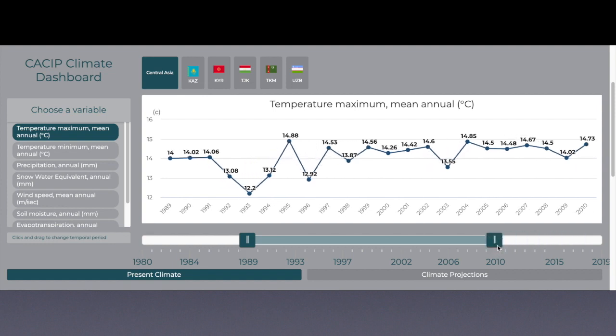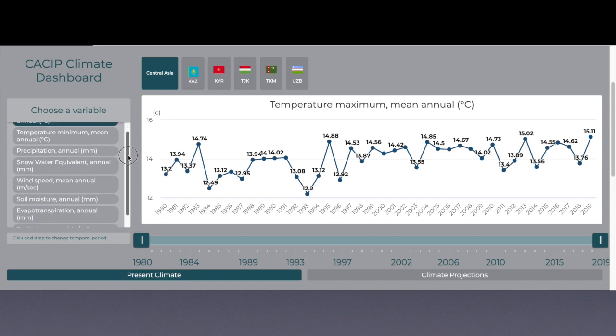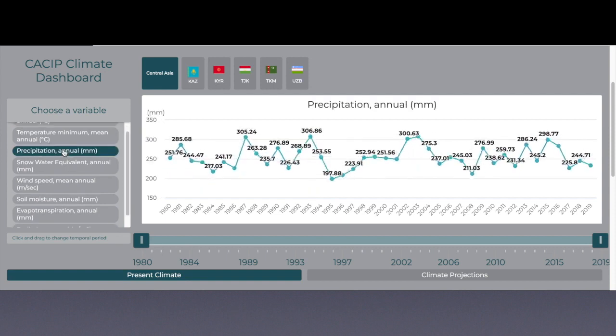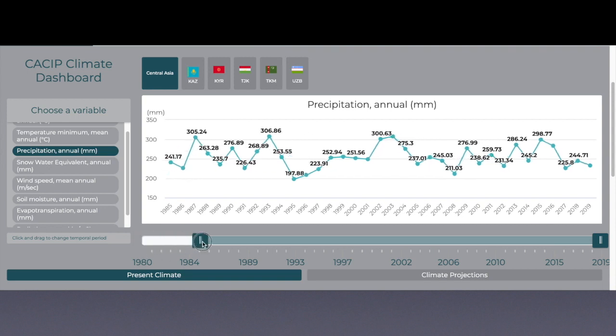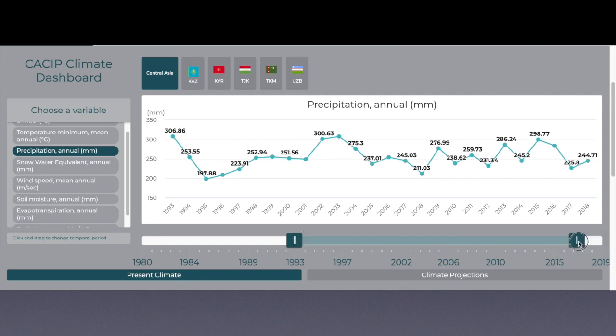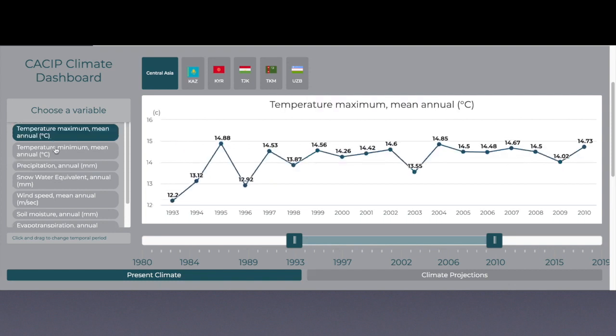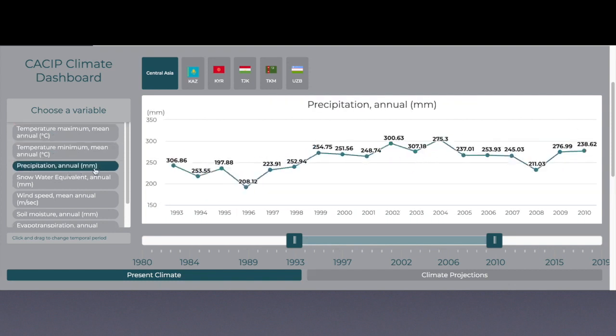I'll demonstrate how this works. Let's say I want to view annual precipitation data in Central Asia from 1993 until 2010. I first click the precipitation button to highlight it. Then I slide the toggles on the time scale. I set the left one to the year 1993 and set the right one to the year 2010. And voila, the dashboard automatically shows me the results in the graph. You can do this easily for any of the 8 climate variables.